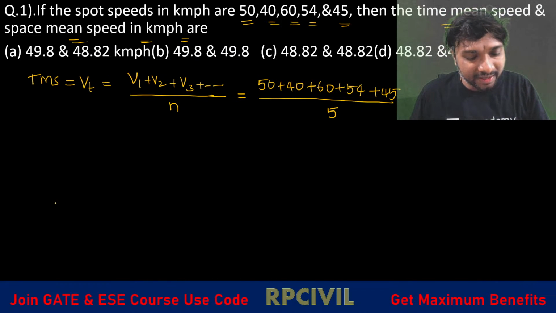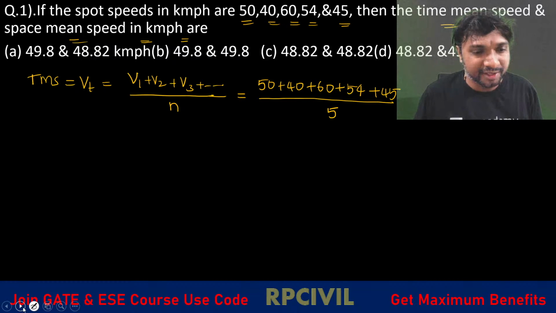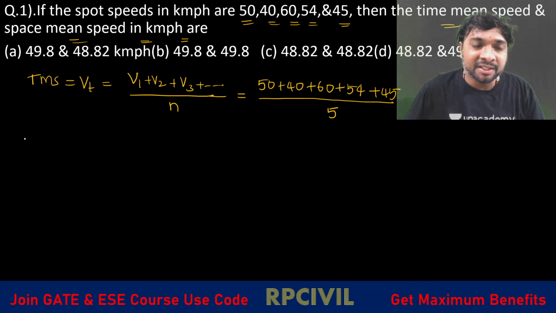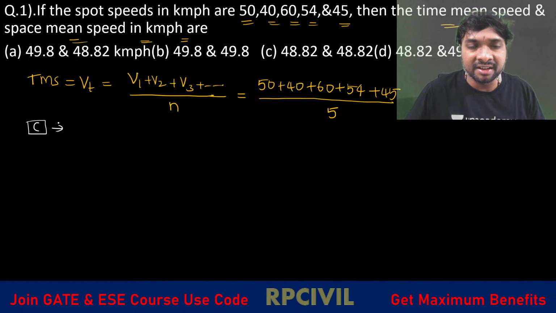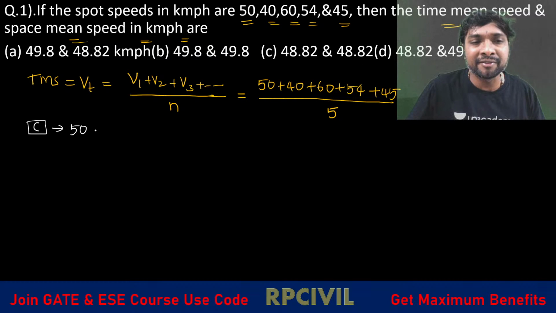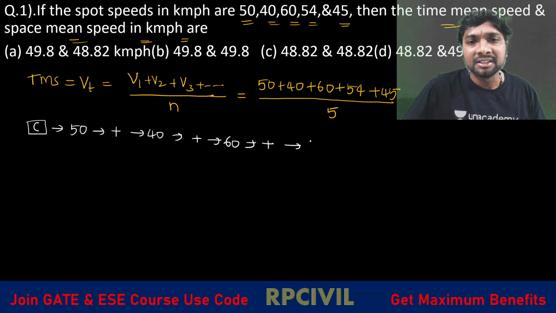Observe whether it is easy or difficult to calculate using the virtual calculator. First, what we need to do? Enter clear all. After entering clear all, we first enter 50, then plus, then 40, then plus, then 60, then again plus, then 54, then again plus, then 45, then the equality symbol.